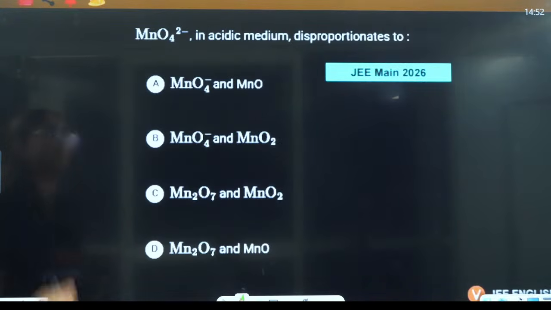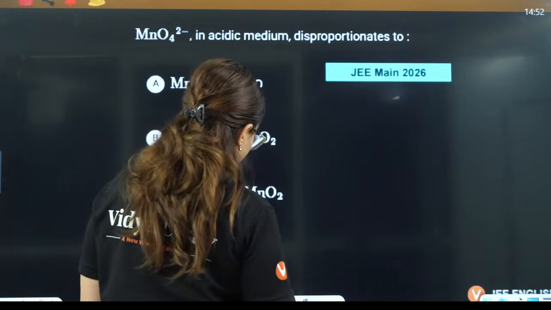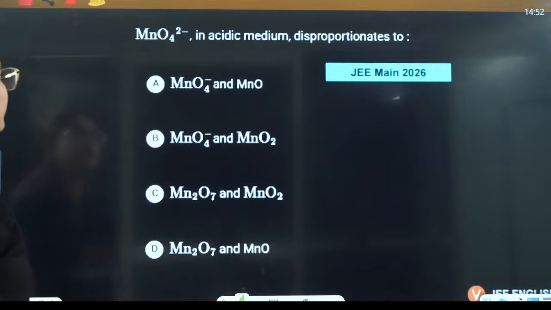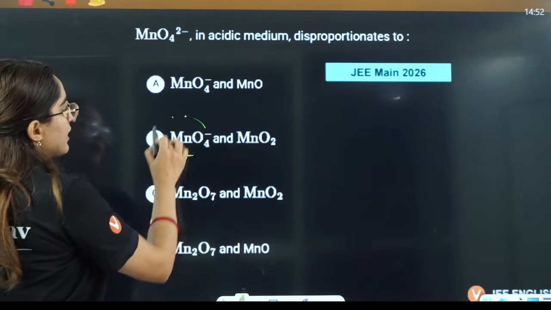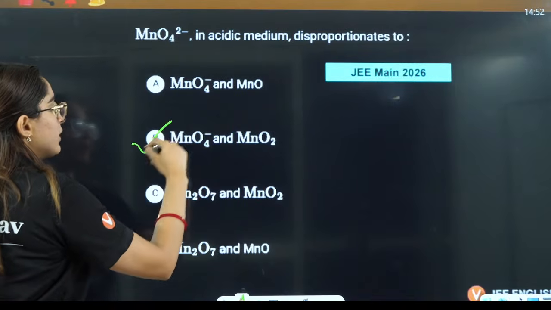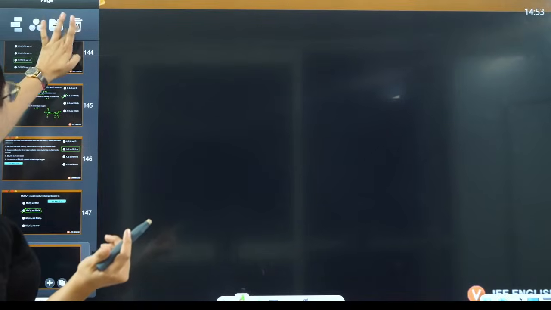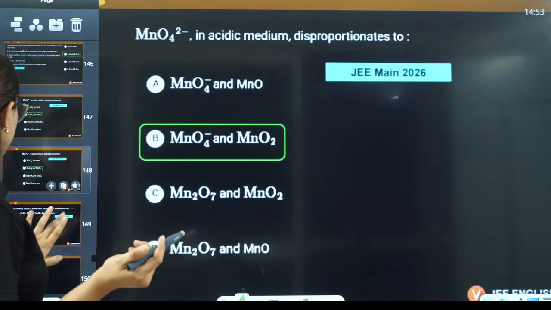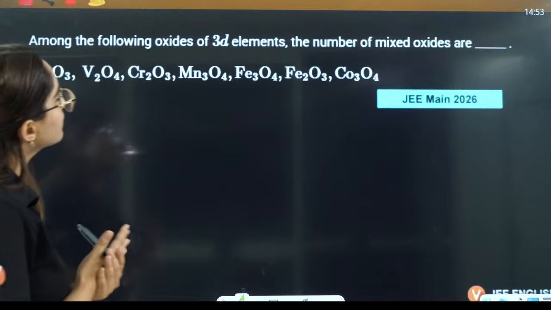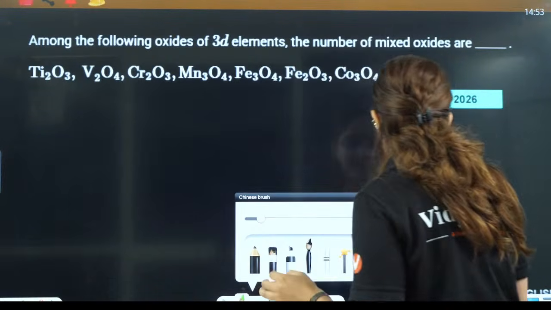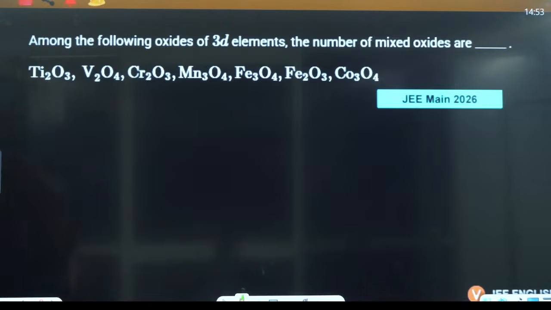Next question, guys. MnO4 minus in an acidic medium disproportionates into which thing? Permanganate ion in the acidic medium disproportionates into manganate and MnO2. So the answer is going to be B, right? So you can see a lot of questions they are asking from here. Next question is, among the following 3d elements, the number of mixed oxides formed. They have asked you a question on mixed oxides here.